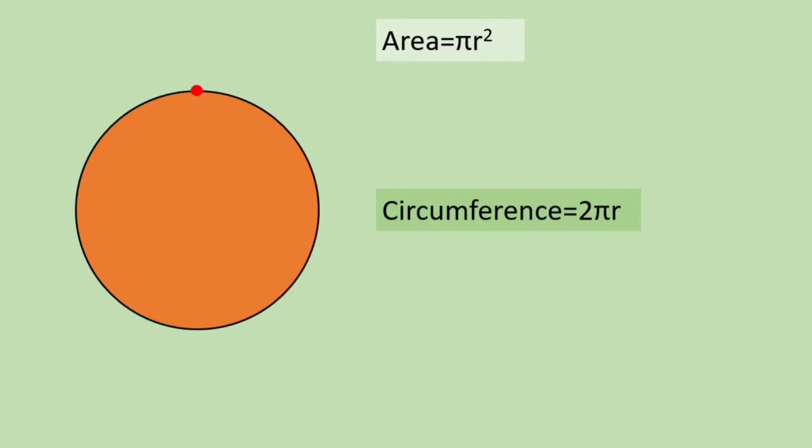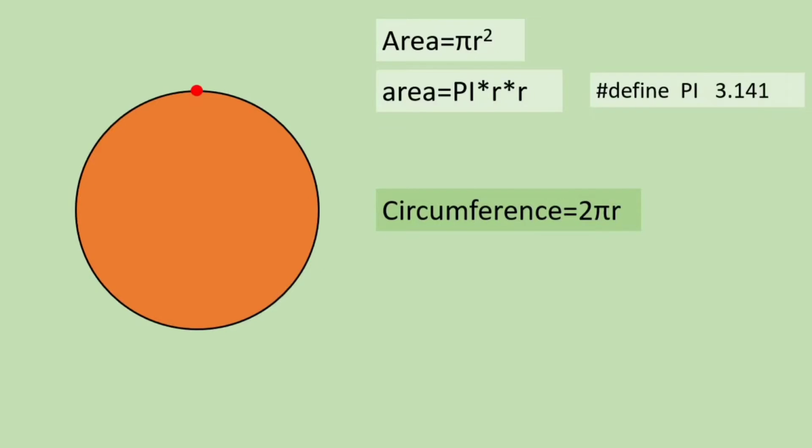Now we can convert this into programming concept. Area is equal to pi into r into r. So we have to define pi before, because pi is a constant value. So I have defined pi as 3.141.